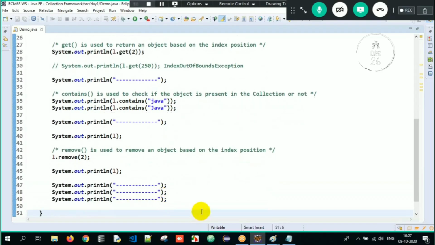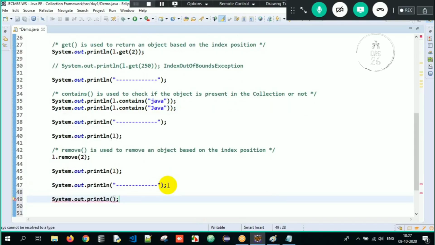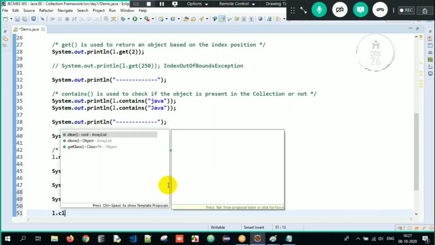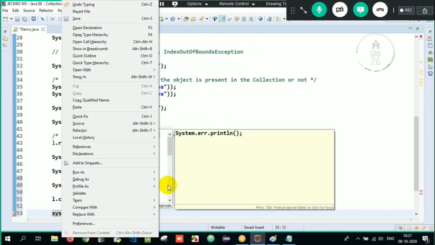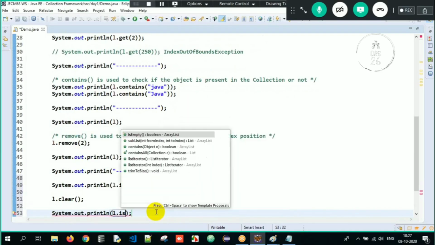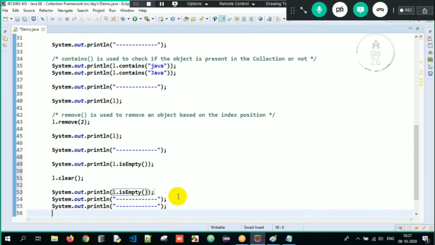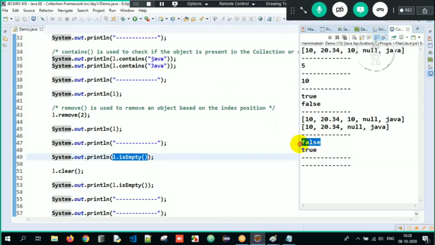Similarly, we have a couple of more methods which I'll talk about here. So here I'll tell sysout L dot is empty. Later I'll tell L dot clear and then sysout L dot is empty again. So what will be the output of this specific program? When I tell L dot is empty for the very first time, I get false here.